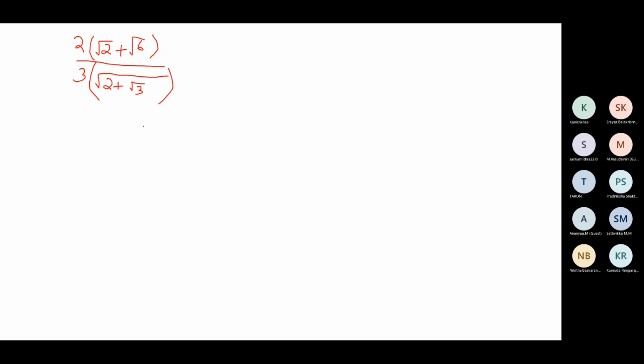Is this right, ma'am? Please check, because I don't want to work on something, and if the question is incorrect, we will not get the correct answer.